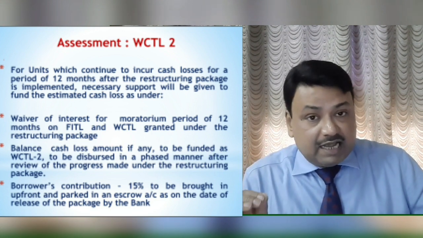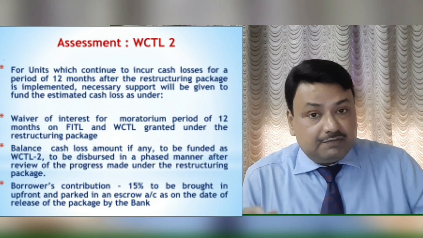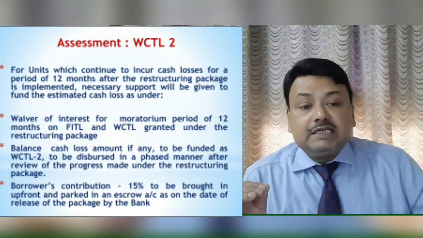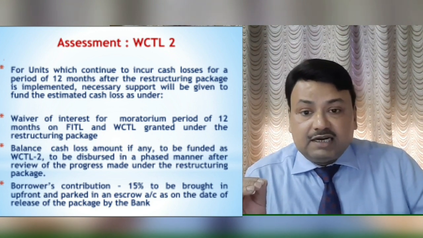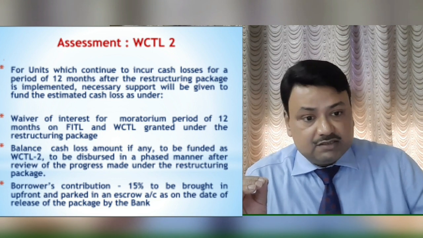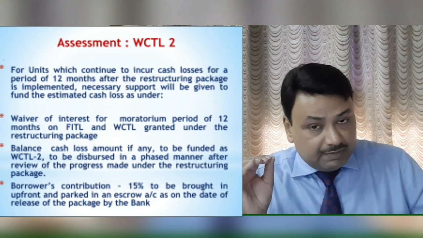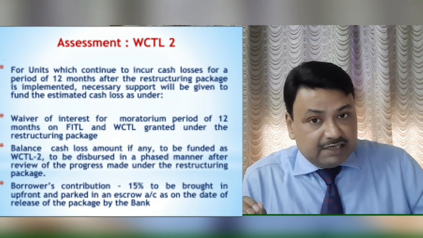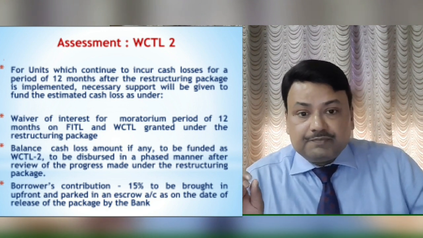And what other provisions will be there? Suppose the unit is not able to generate profit in the future 12 months or future 24 months, so waiver of interest for moratorium period of 12 months on FITL and WCTL is granted under the restructuring package. So this has already been granted. The unit, if it is not making profit at present, will not have to pay any interest on FITL, nor any interest on WCTL.